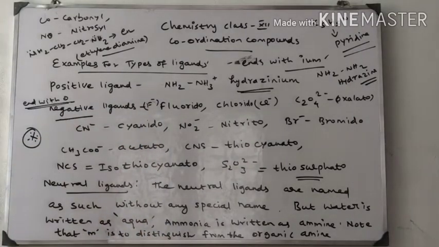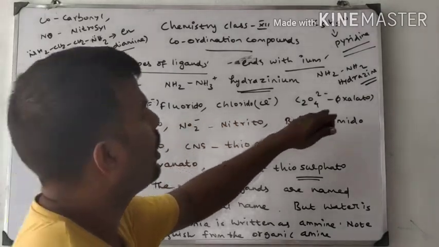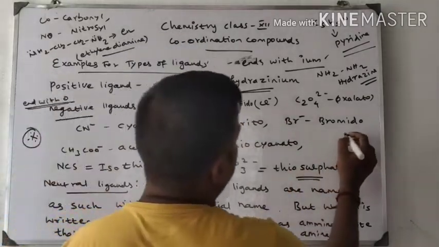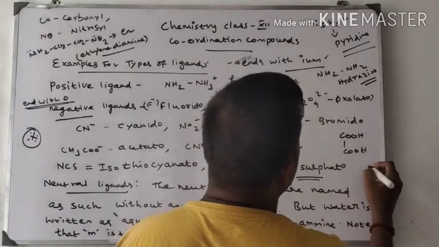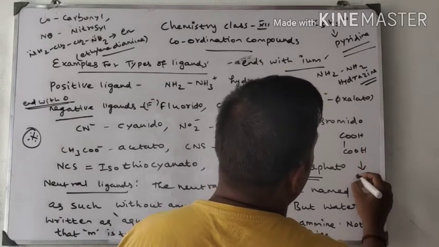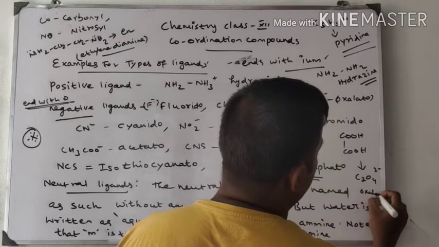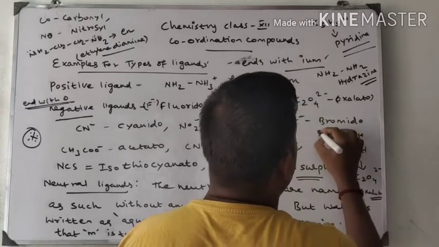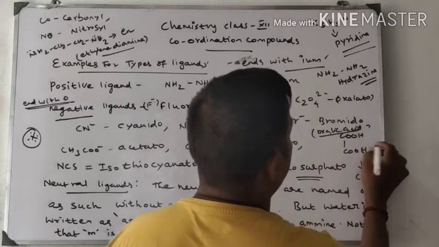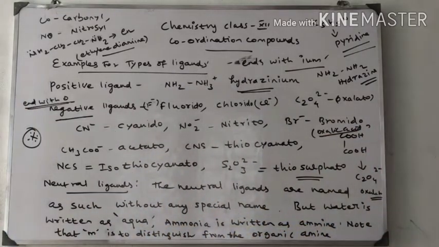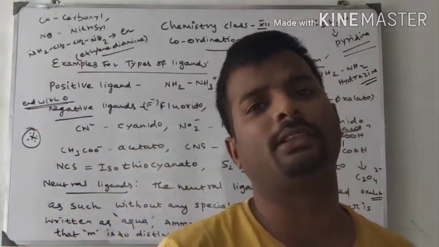Negative ligands end with O. Examples: fluorido, chlorido, oxalato. Oxalato comes from oxalic acid. It is a dicarboxylic acid, and removing these 2 hydrogens, you get C2O4 2 minus. This is called oxalato. Oxalato is prepared from oxalic acid. Oxalic acid is present in guava fruit. It is a weak acid.